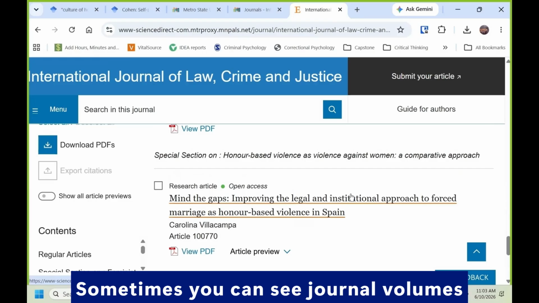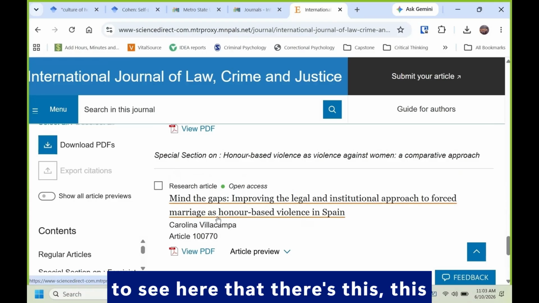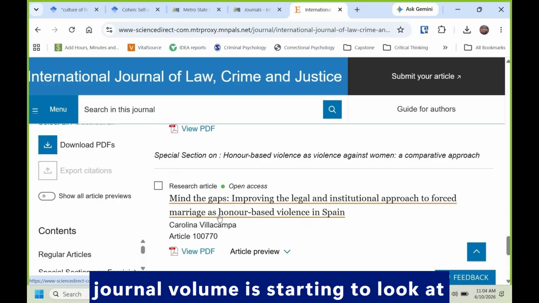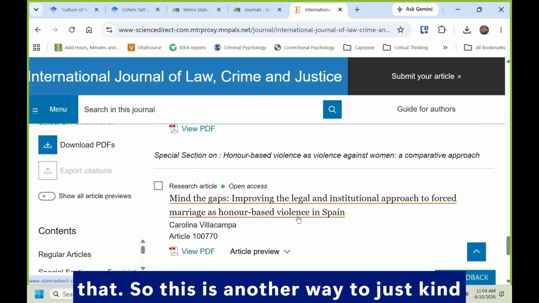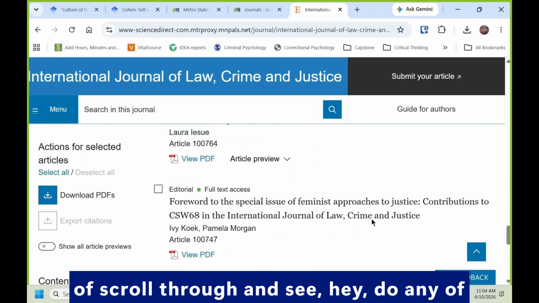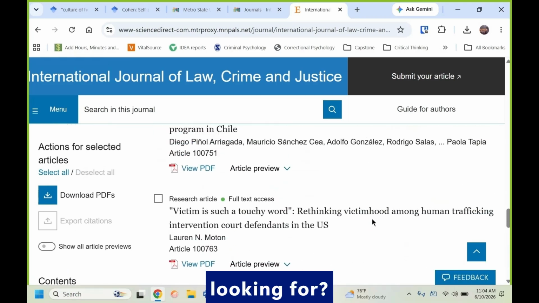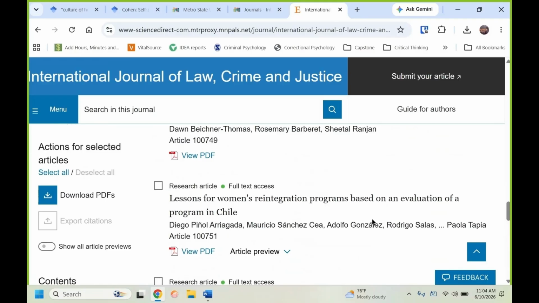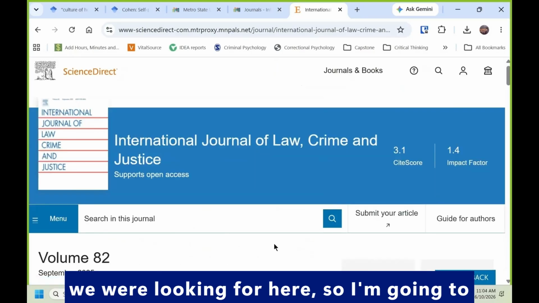Sometimes you can see journal volumes have certain themes. So you're starting to see here that this journal volume is starting to look at honor-based violence and things like that. So this is another way to just kind of scroll through and see, hey, do any of these articles seem to fit with what I'm looking for? But I don't see our original article that we were looking for here.